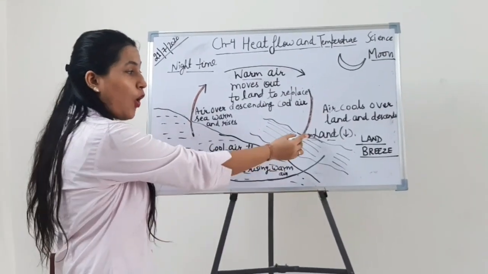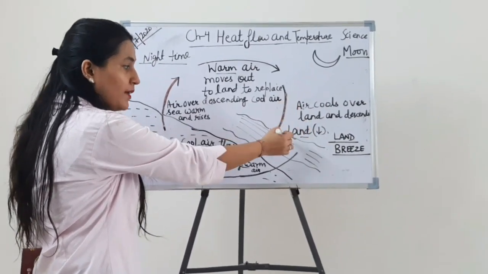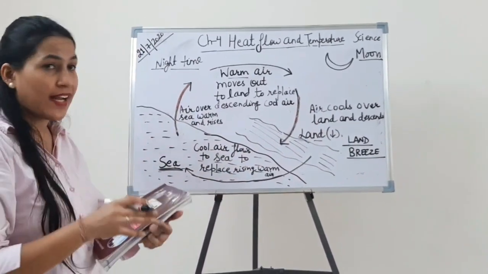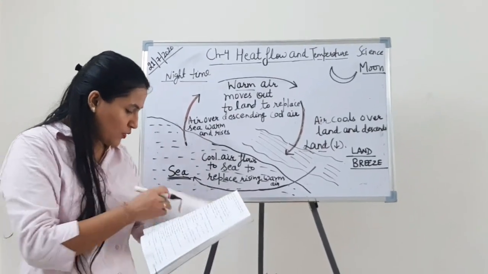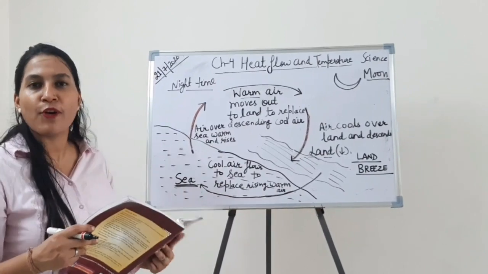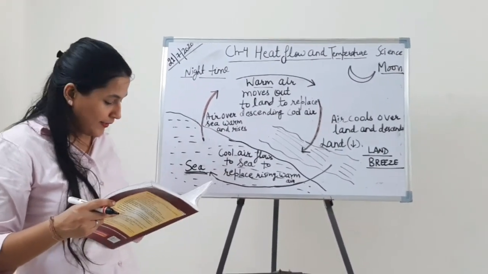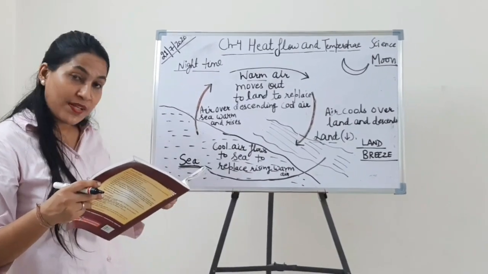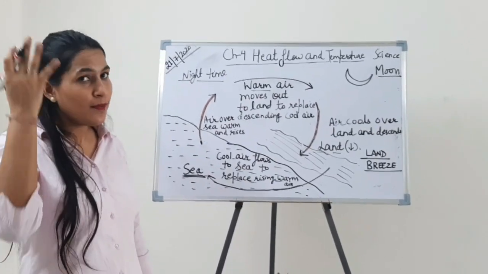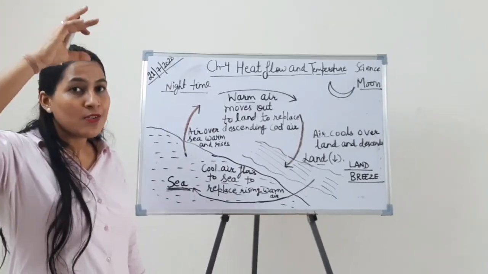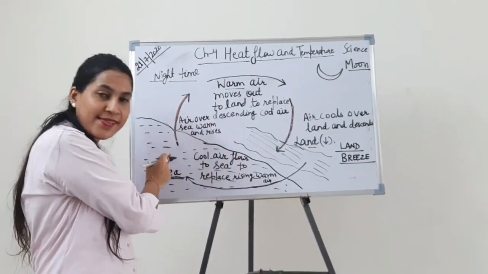Now you can see on land, air cools over land and descends. But we have to understand, first we will read from the book so that your concept will be more clear. Okay students? So just take out page number 844. Taken out? Yes? Okay. First line: during night, land as well as sea lose heat. We all know that during night time, the moon is there and it removes the hotness of land as well as sea.